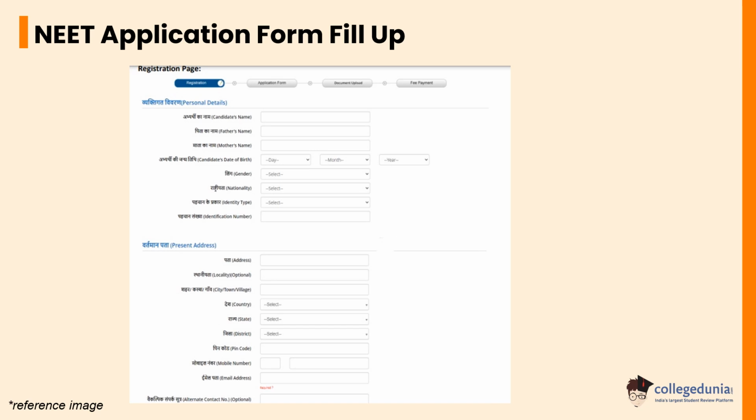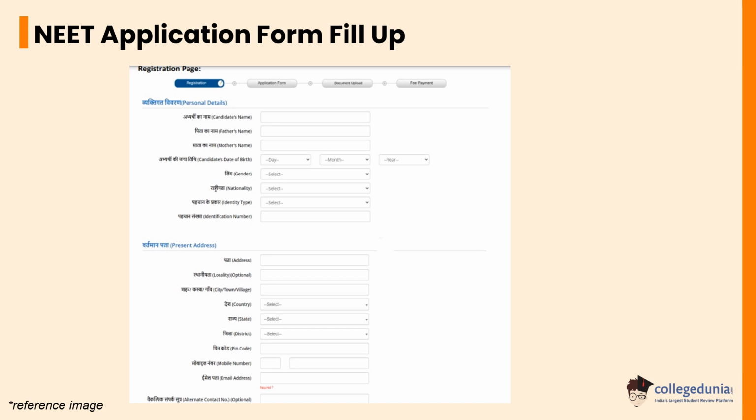person with disability. Then enter the place of birth, choice of medium of question paper, language options in NEET are English, Hindi, Gujarati, Marathi, Oriya, Bengali, Assamese, Telugu, choice of examination center, communication address, permanent address. Enter your permanent address details, correspondence address.